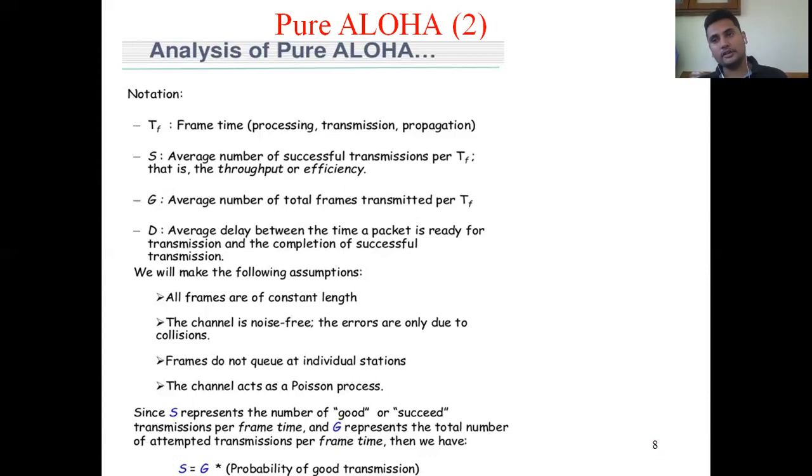G is total started frames. So whatever frames are delivered from the sender, that is called G. Whatever frames are received by the receiver is called S. Simply put, the successfully delivered frames are called S, and the frames started by the sender are called G.